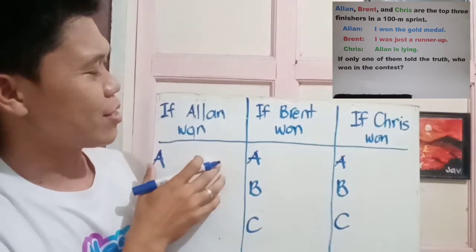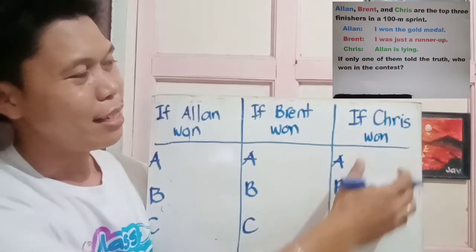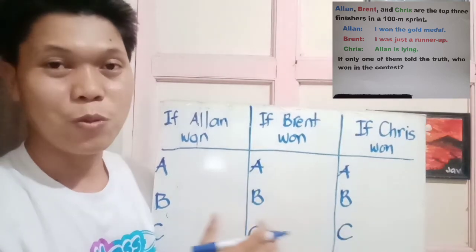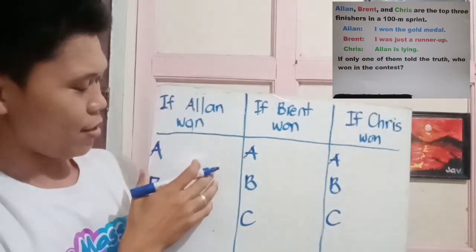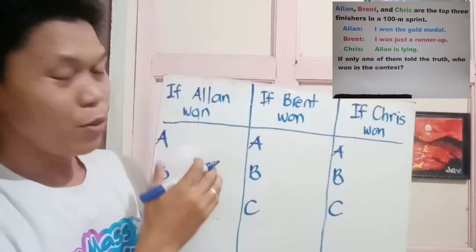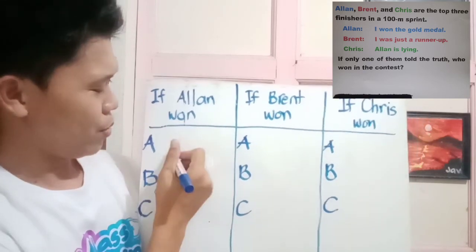The first is the assumption that Alan won the contest. The second is Brent won it. And the third is Chris won the contest. Let's start with the assumption that Alan won the contest. Okay, if Alan is the winner of the contest, then his statement, "I won the gold medal," must be true.